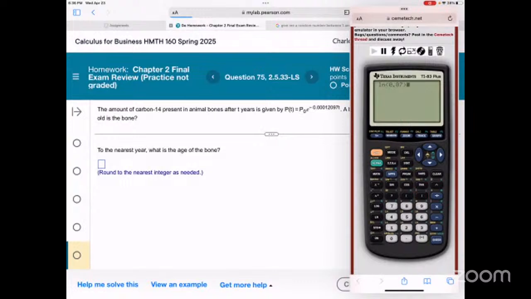Years divided by negative, that number. Man, it's a long number. 0.0000121, 12097. Okay. Nearest integer. Carbon-14. That's reasonable. 1151 years.